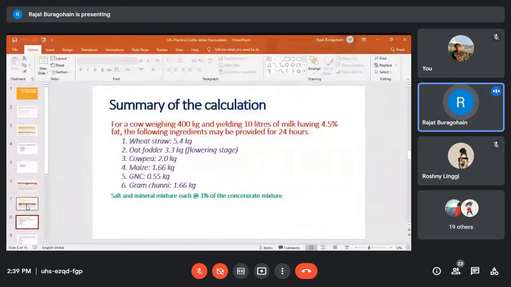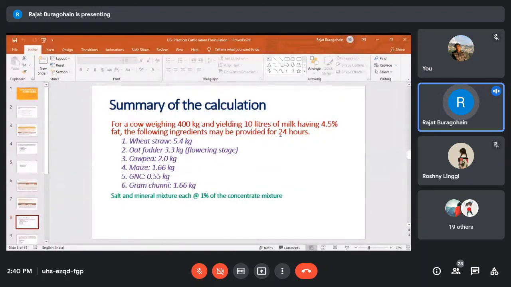So you have to tell the farmers like this. If a farmer is asking that my cow's body weight is 400 kg, it yields around 10 liters of milk per day, and fat percentage is 4.5, and I have wheat straw, oat fodder, cowpea, maize, GNC, and gram sunni with me for feeding the animal, at what rate should I provide the different feed ingredients? To know that, you should know many things, and you have to calculate.